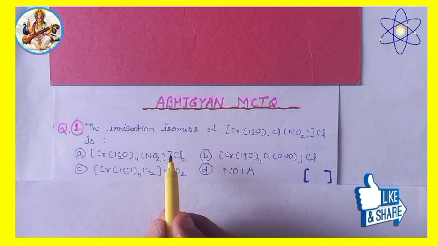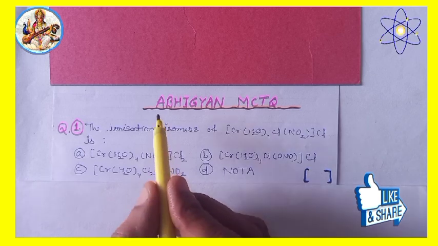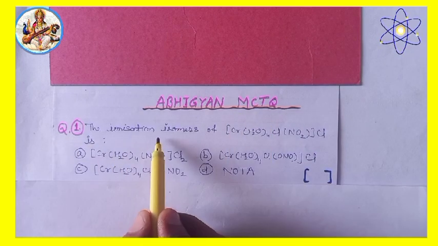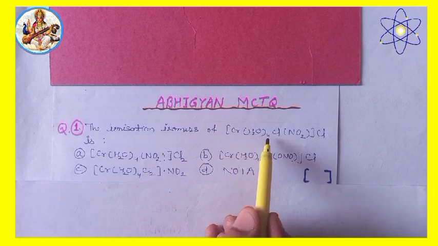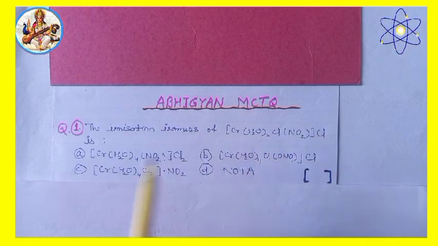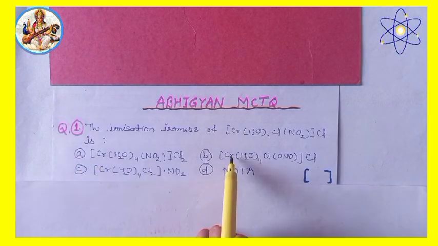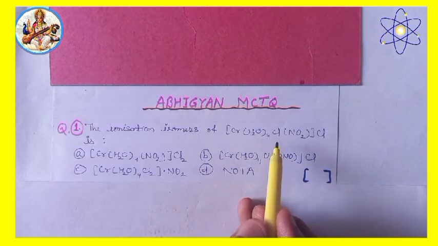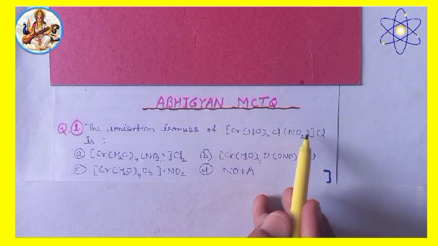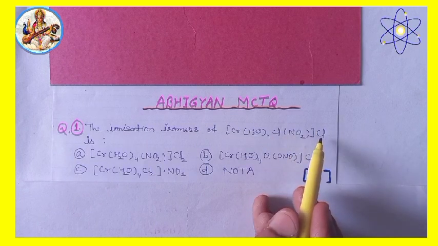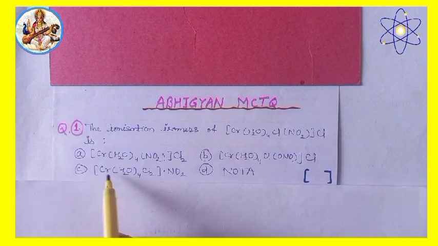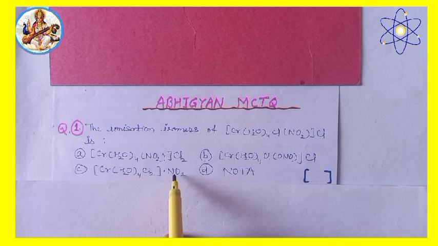Now we will take some multiple choice type question series. So welcome again in the multiple choice type question series. Question first: the ionization isomer of [Cr(H2O)4(Cl)(NO2)]Cl is option A, B, C and D, none of the above. In this coordination compound, nitrito and chloride exchange between CS and IS. Thus, we obtain the ionization isomer of the compound. Therefore, the answer will be option C, [Cr(H2O)4Cl2]NO2.